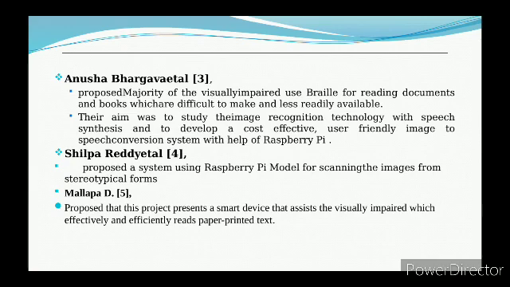from home or office. Mallappa D proposed that this project presents a smart device that assists the visually impaired, which effectively and efficiently reads paper printed text. Many surveys have been done to ensure the existing future of the system for the visually impaired.